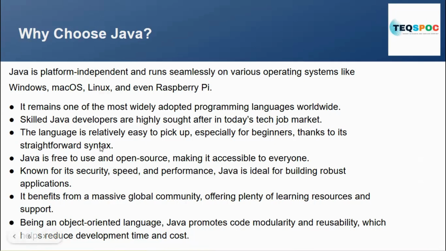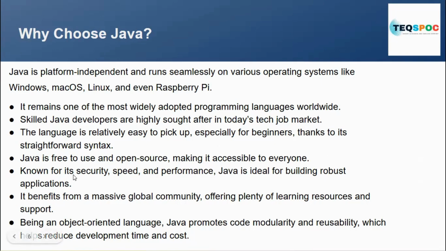Java is relatively easier to pick up, especially for beginners, thanks to its straightforward syntax. Basically, Java is easier than C and C++, which students generally find difficult to understand or to start coding with. Java is a little bit similar and easy to understand. Java is free to use. Java is open source. You can freely install Java on your system and start working on it.